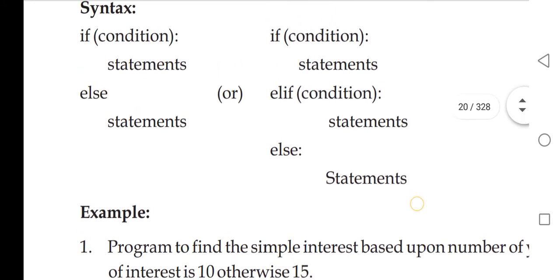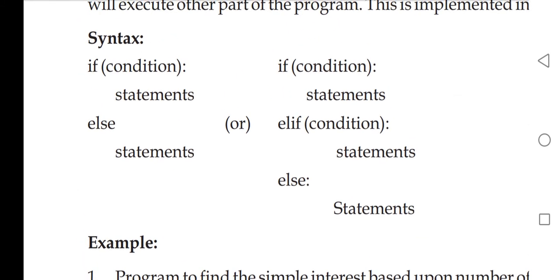If the first condition is true, the first set of statements will be executed. If it fails, then the interpreter will check the condition with elif. If that condition is correct, then its associated block of statements will be executed. If that condition also fails, then it will go to else. Since there is no condition here, the set of statements associated with the block of else will be executed.